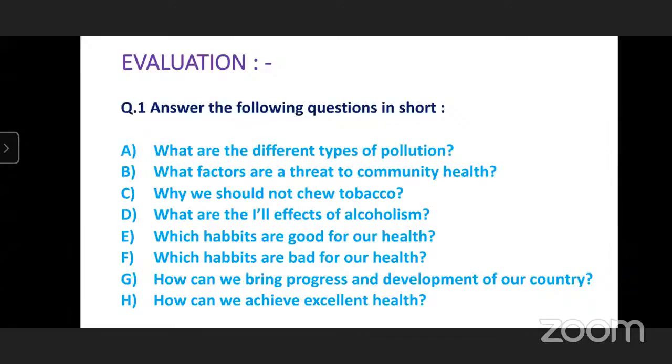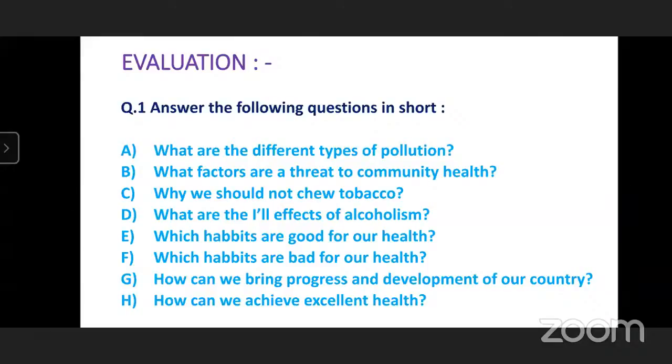Very good. Second question. What factors are a threat to community health? Which things cause harm to community health?